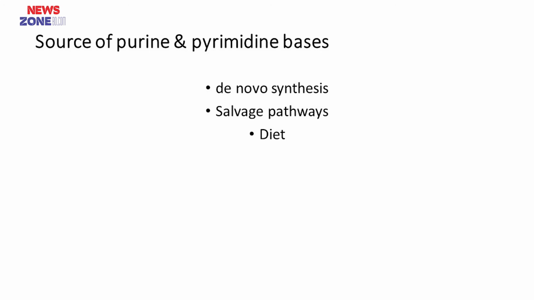That means these purine and pyrimidine bases can be reused after breakdown from the nucleotides. This is known as the salvage pathway. Another one is diet. We can also get these purine and pyrimidine bases from our diet or food.